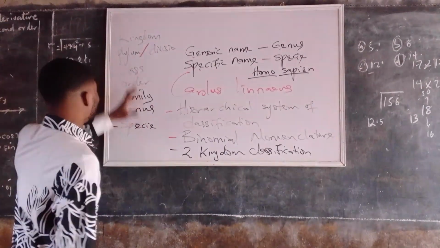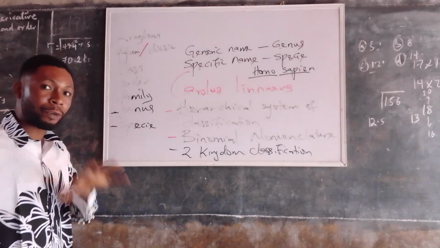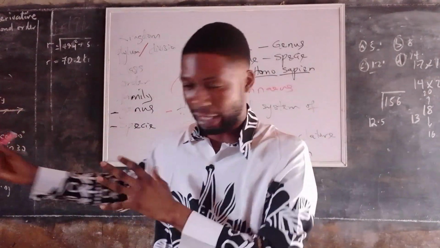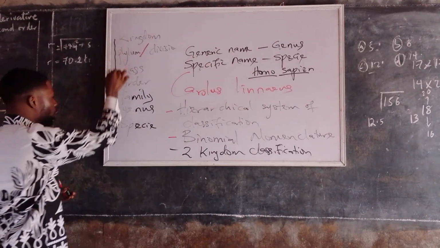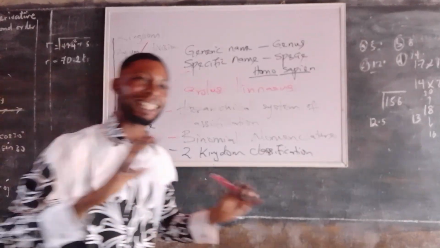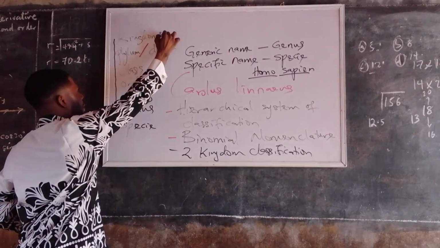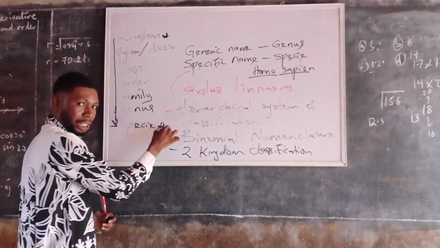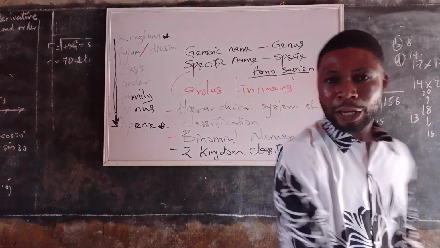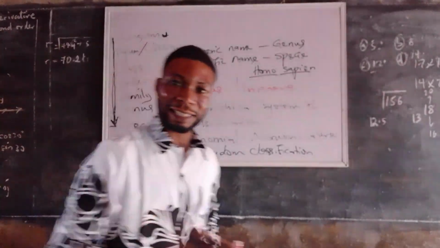Now, we already established that in the classification system, we have the kingdom, phylum, class, order, family, genus, species. And remember, I gave you a code: Kate, Papa, they cause Onome, father, Gobe, Shele. Now, if we move down from kingdom to species, the number of organisms decreases. The largest number of organisms is at kingdom, and the least number is at species. But as we go down, the complexity of organisms increases. So as we move from kingdom to species, complexity increases, but the number of organisms decreases.